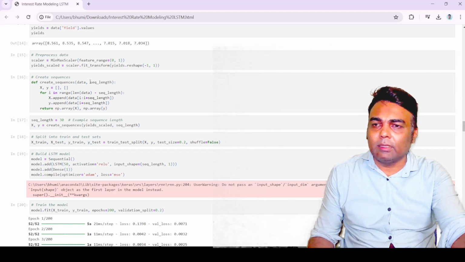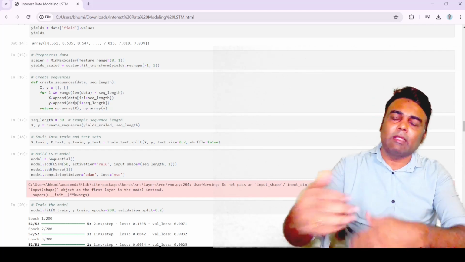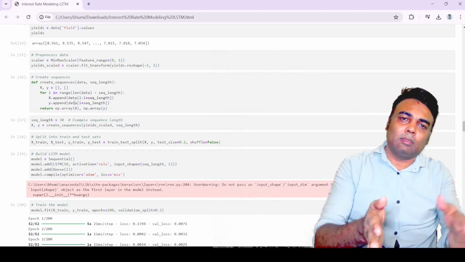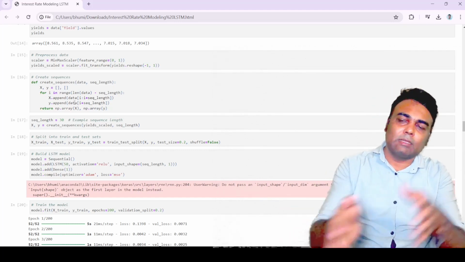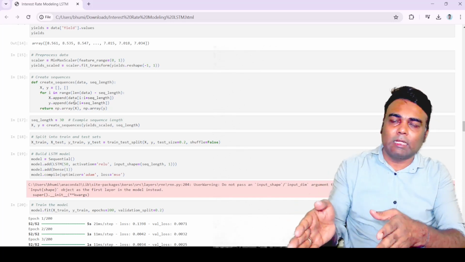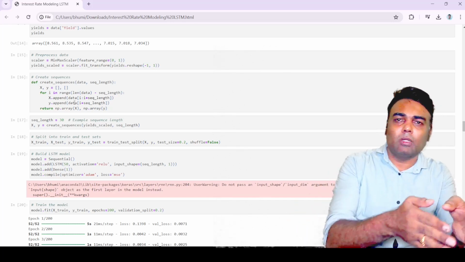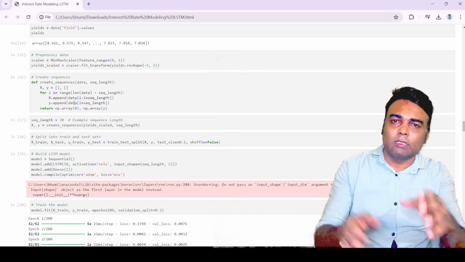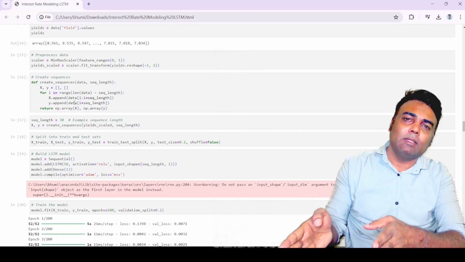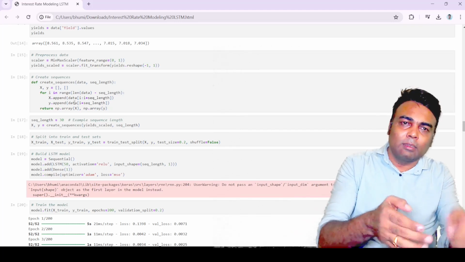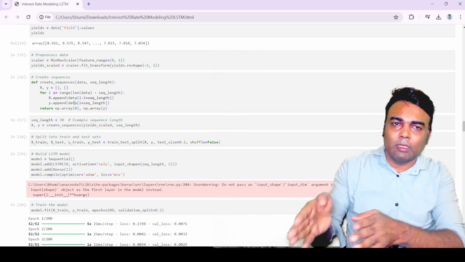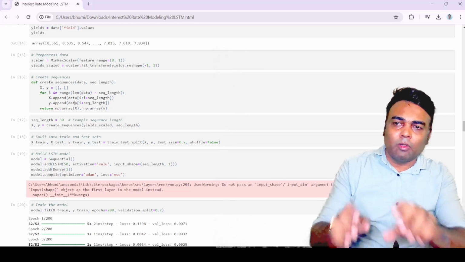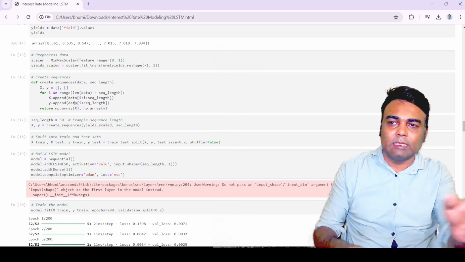The sequence length I have taken is 30. This will create the input features and the output. So 30 will be the sequence length, and correspondingly the next term will be the output. Similarly, we will select the next 30, and then the next term will be the output. Like a rolling window, we will select the sequence.